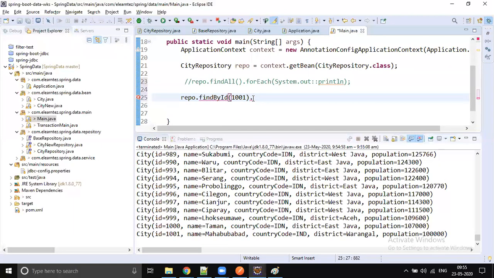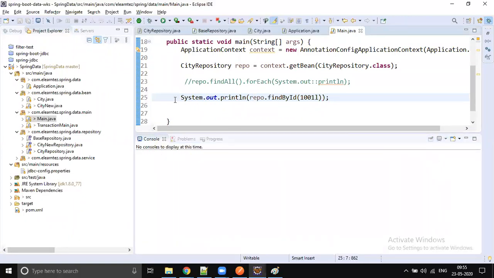I think it is a long type, so just put L. Now that error will go away, and we get one particular city's information. Let's print on the console, so sysout and that corresponding method, repo.findById. So one particular city's information will be fetched from the database and printed on the console.